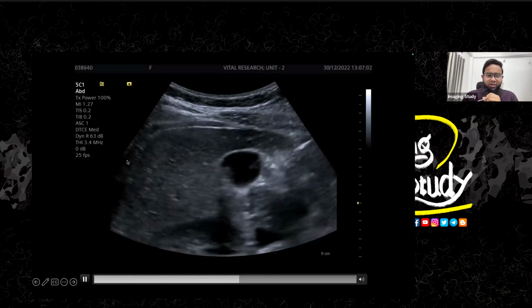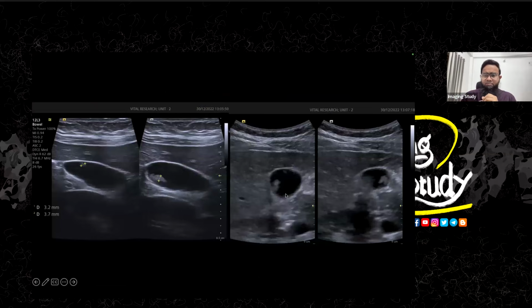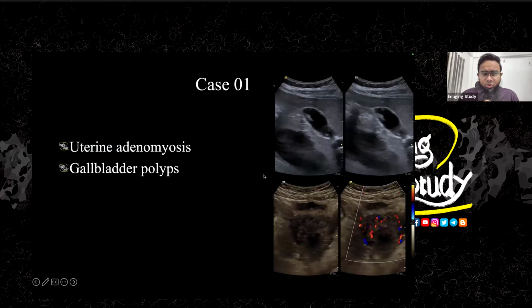So here are the pictures, and you can see this is the gallbladder worm-like polyp arising from the posterior wall near the fundus. We have measured it, and it's not big enough in thickness, but it's definitely an elongated polyp within the gallbladder. Here's again the picture. So these are the gallbladder polyps. This was a case of uterine adenomyosis along with gallbladder polyps.